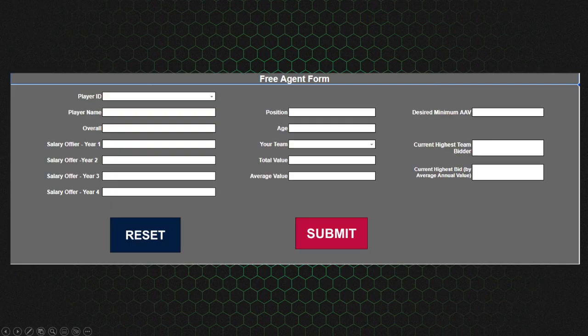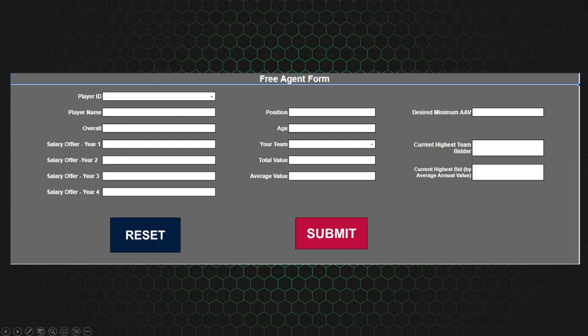We could put in 6 million right here. So first year he's getting 4 million, second year he's getting 6 million. That's going to be a total value of 10 million over 2 years. It's going to average out to 5 million. That's going to meet that desired minimum, and you could submit it.